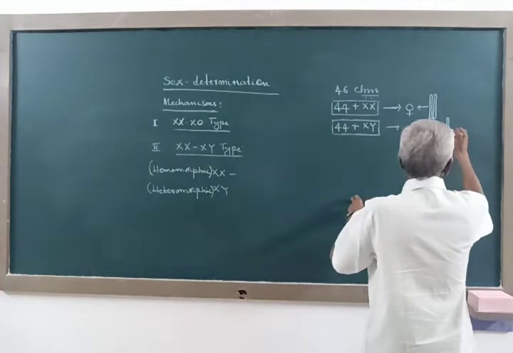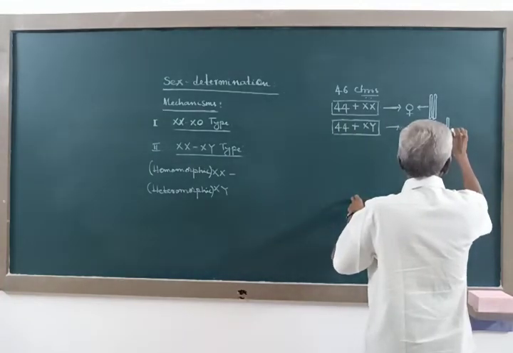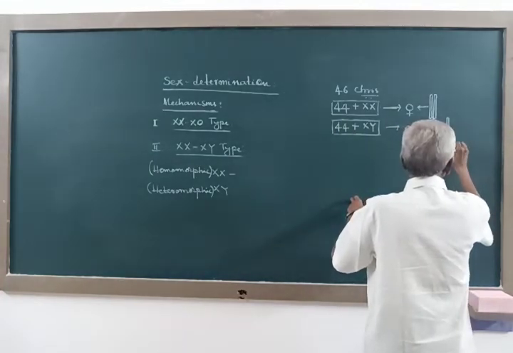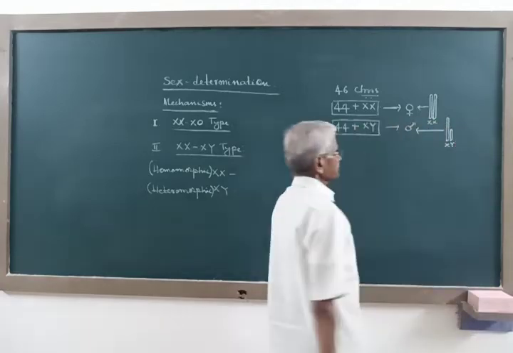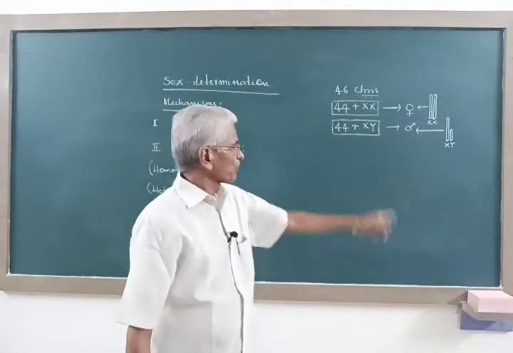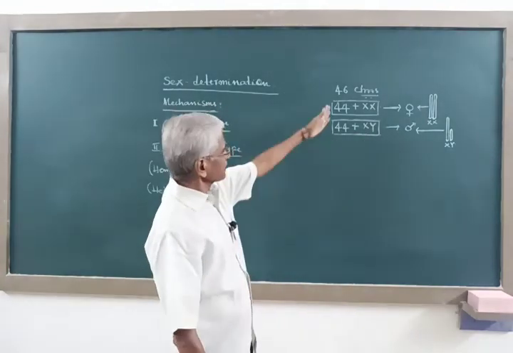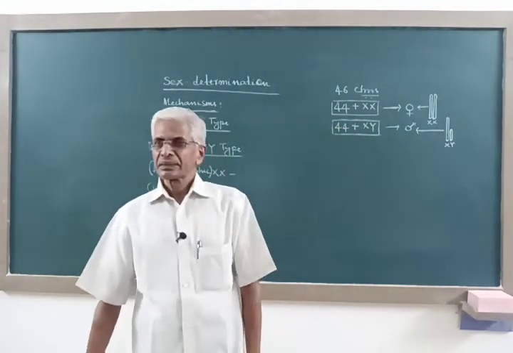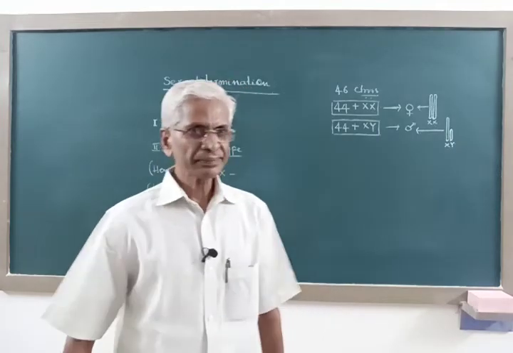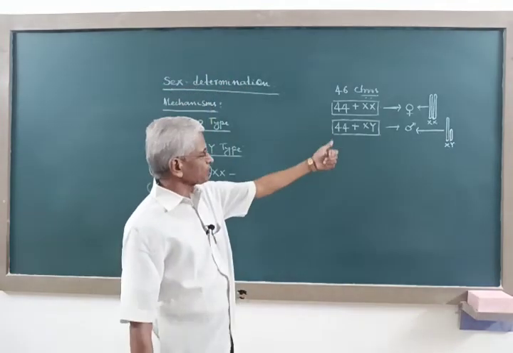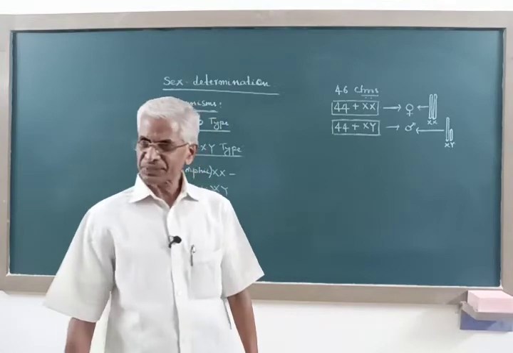Here the Y chromosome is a small chromosome present along with this X chromosome. So these are the details of the sex chromosomal pair present in females and males.